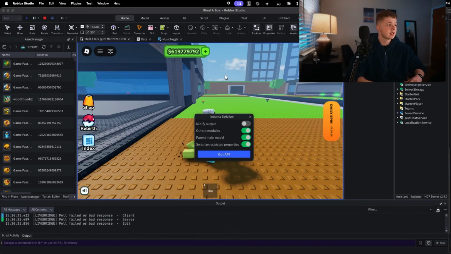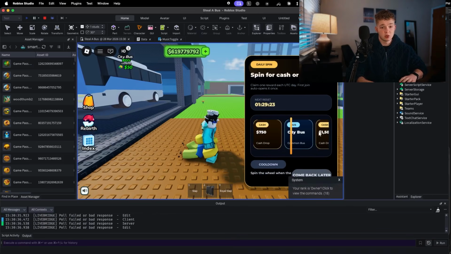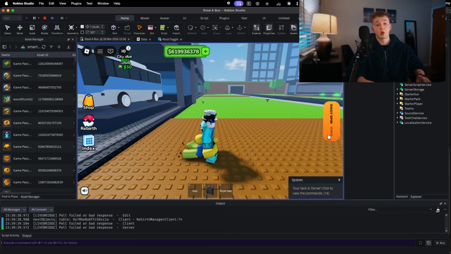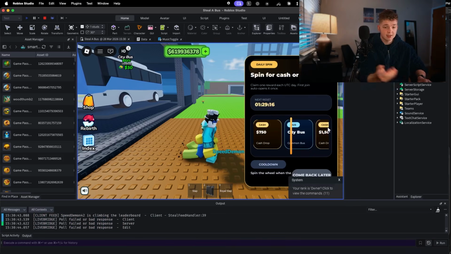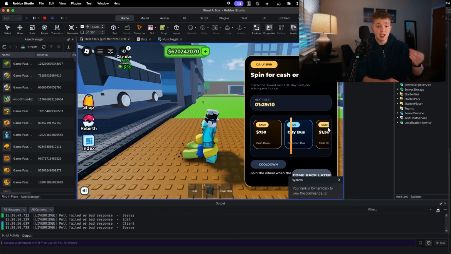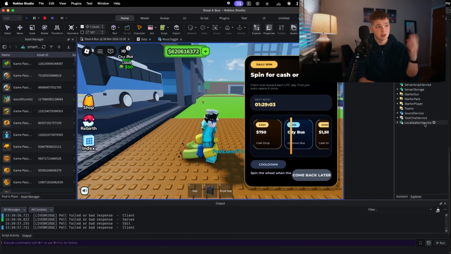Now with that aside, let's test this out. So you can see it made a script that went ahead and made the UI. But this is being written in as code that then spawns this inside of the game while it's playing. This is not a UI that is editable by me manually outside of Studio inside of the StarterGui.